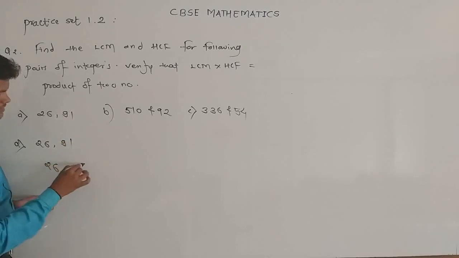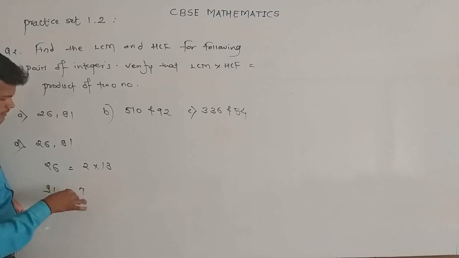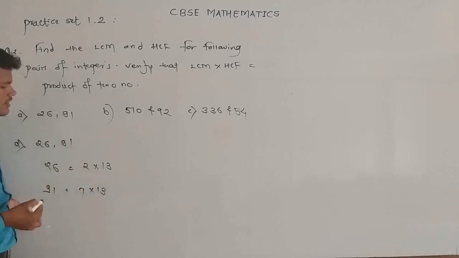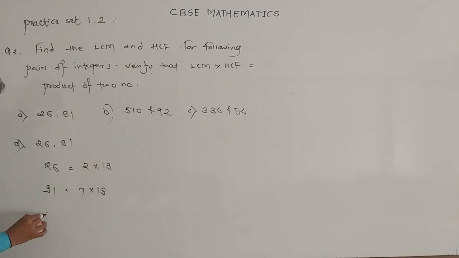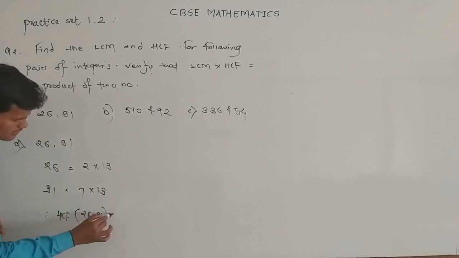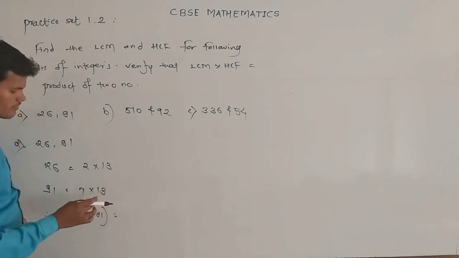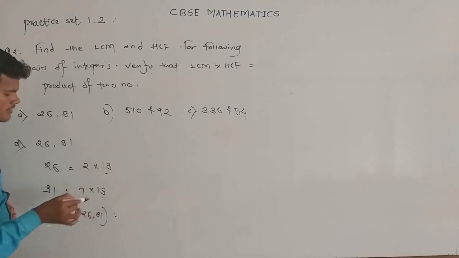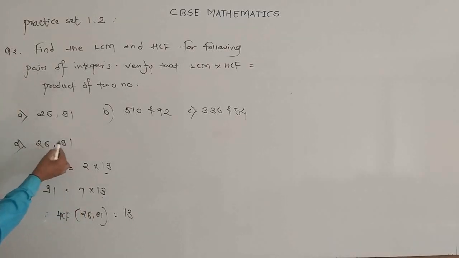So the prime factorization of 26 is 2 multiplied by 13, and the prime factorization of 91 is 7 multiplied by 13. 13 sevens are 91. Now we have the prime factors of 26 as well as 91. Now find the HCF. To find the HCF of the two numbers, 26 and 91, write the product of the smallest powers of common factors. The common factor is 13 and the smallest power is 1. So 13 is the HCF of 26 and 91.